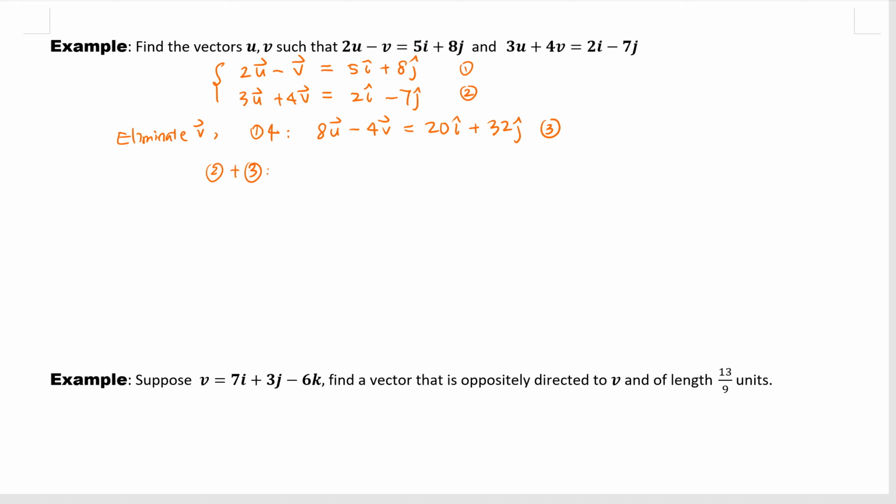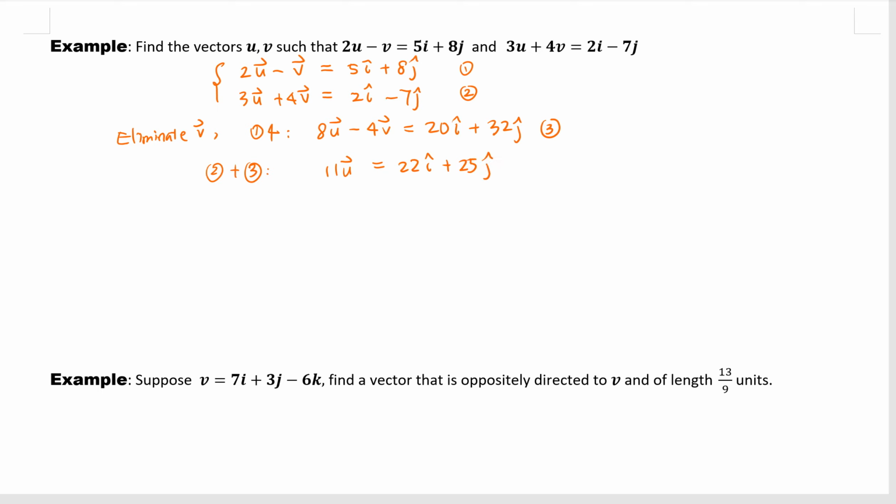So when you're solving a system of linear equations, please write down the operation you are doing in each step, and also label the equations, okay? So 2 plus 3: 3 plus 8 is 11, 11u, and the v cancels. 2 plus 20, 22i. 32 minus 7 is 25.